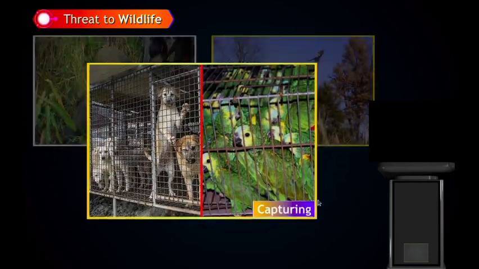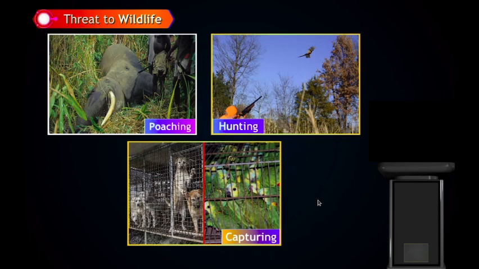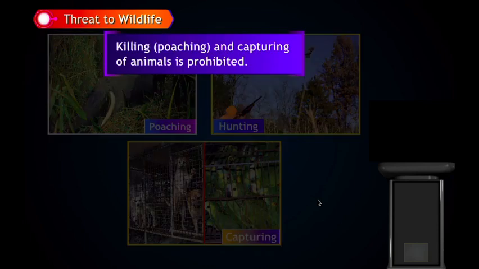Another one is capturing. Capturing of animals is also a trend. Here we see dogs being captured, birds being captured. Now people capture these animals for selling purposes. So this capturing of animals is also a threat to wildlife. So we have threats to wildlife: poaching, hunting, capturing. Killing or poaching and capturing of animals is prohibited.